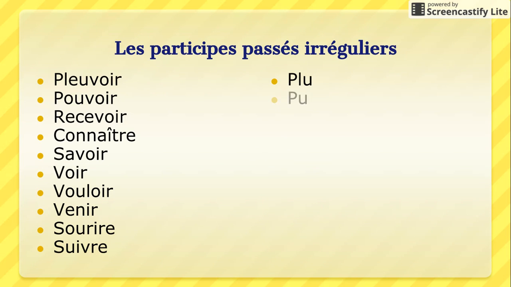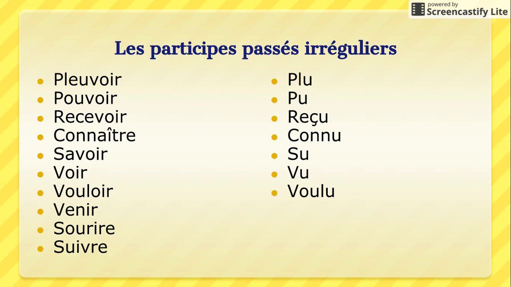Here are some other irregular past participles. Pouvoir, to be able to. Recevoir, to receive. Connaître, to be familiar with people or places. Savoir, to know information. Voir, to see. Vouloir, to want. Venir, to come. Sourire, to smile. And suivre, which is to follow someone, or you can use it to say to take like a class or a course.